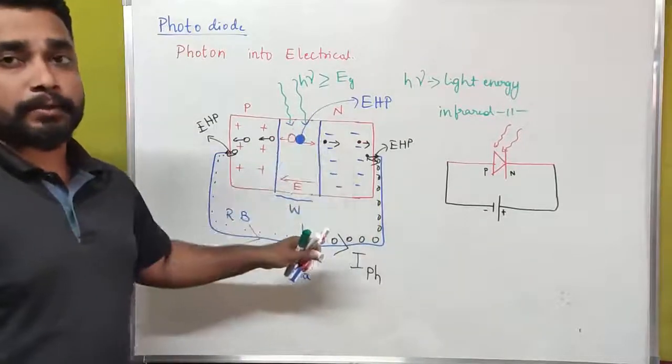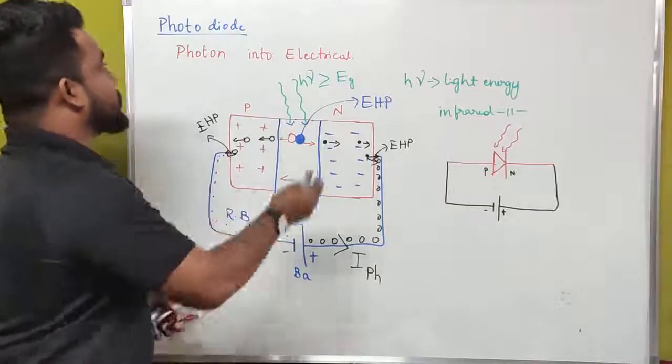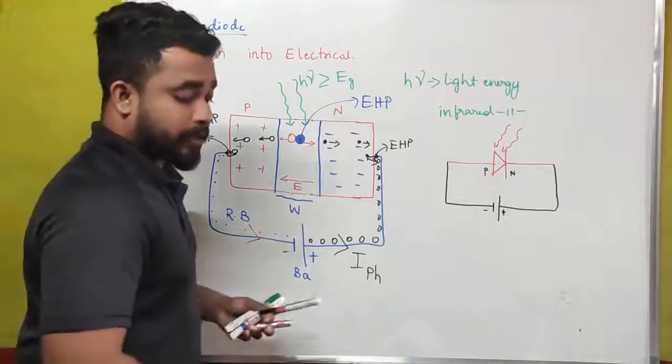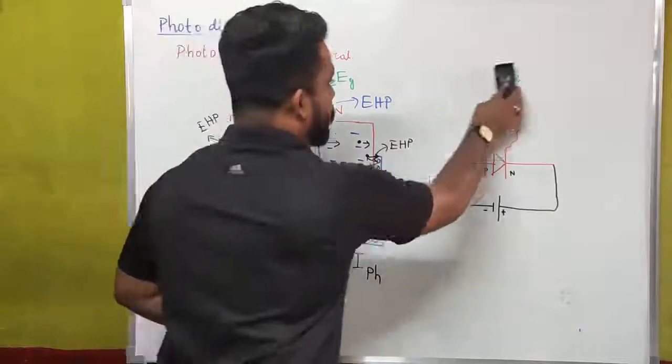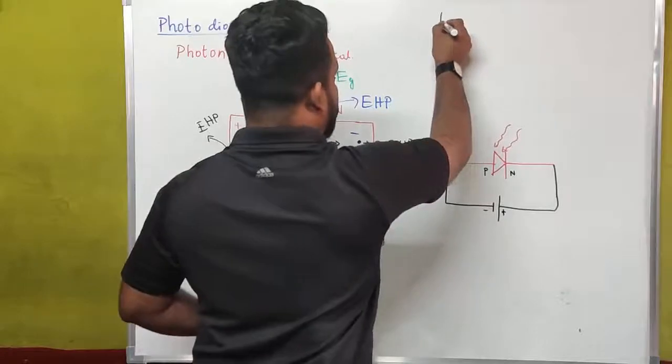I have explained the working part here, and there is a graph obtained for this photodiode. The graphical representation of a photodiode will be like this.